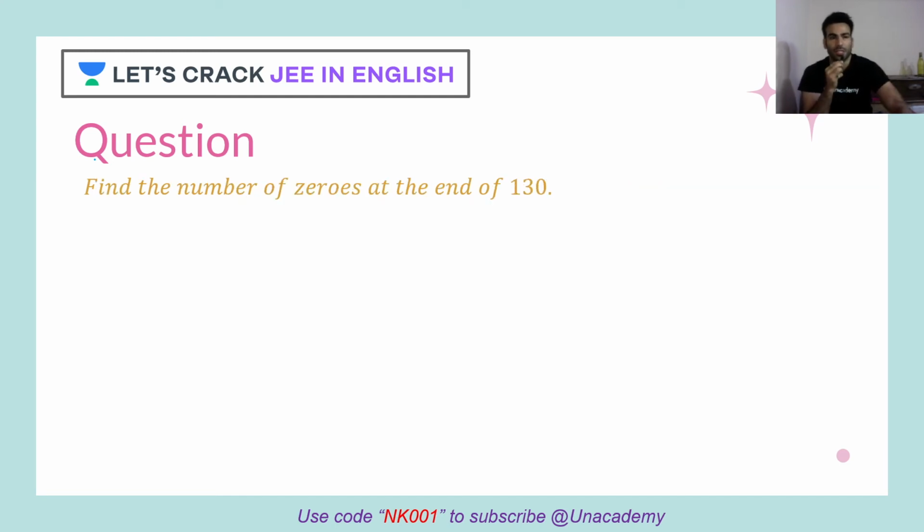Okay, this is a very good question. Find the number of zeros at the end of 130 factorial. 130 factorial.